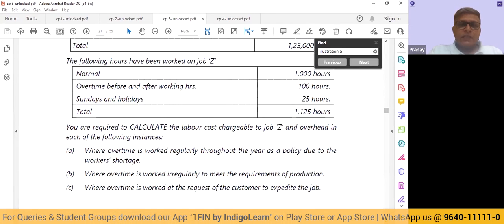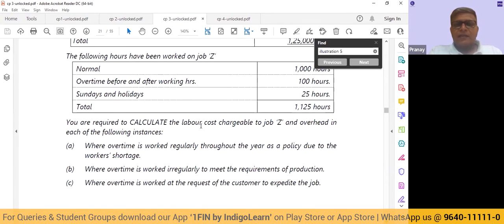Now the requirement in the question is you are required to calculate the labor cost chargeable to job Z and overhead in each of the following instances. So they are asking us, look, there is a job that we have carried out and this job has taken certain number of hours. What is the cost that we are going to associate or allocate or calculate for this particular job? So they have given us three separate instances. Let's understand each one of them carefully.